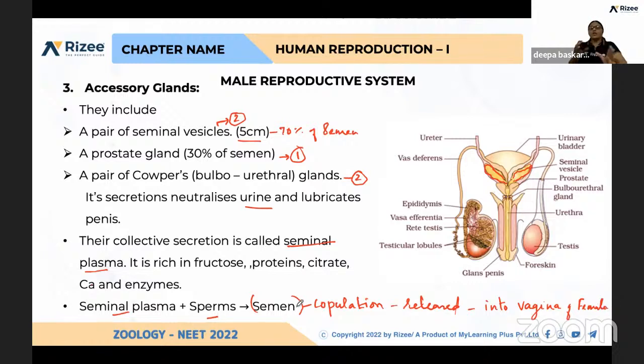This copulation process, which helps in the insemination process, is very important for the next event called fertilization. And what is the composition of this seminal plasma? It is rich in fructose, proteins, citrate, calcium, and enzymes.